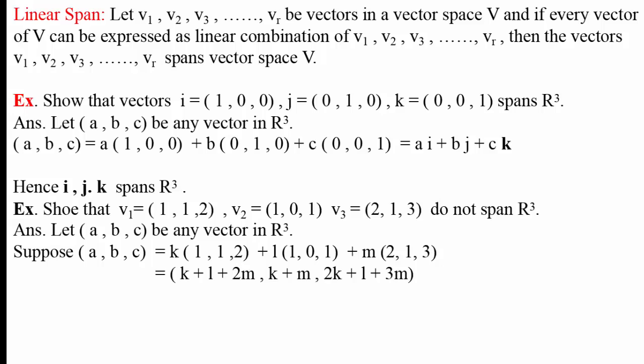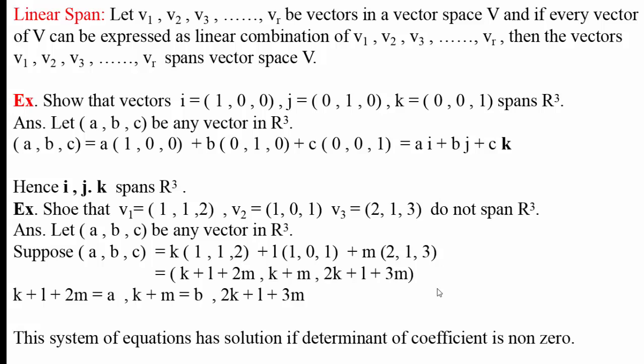Their sum can be written as k plus l plus 2m. Then k plus 0l plus m, that is k plus m. Then 2k plus l plus 3m. In this way, we can write these three vectors. And from this, we get three equations: k plus l plus 2m equal to a, k plus m equal to b, 2k plus l plus 3m equal to c.